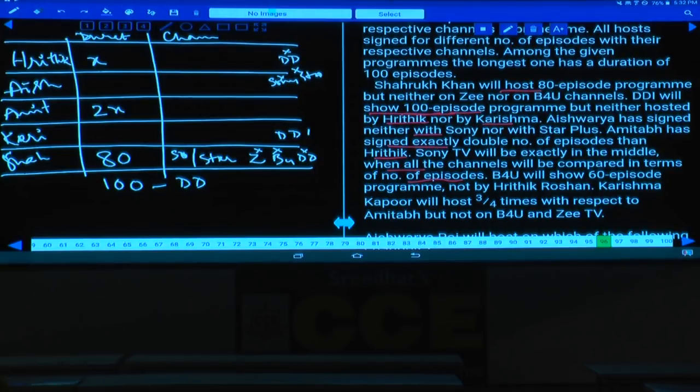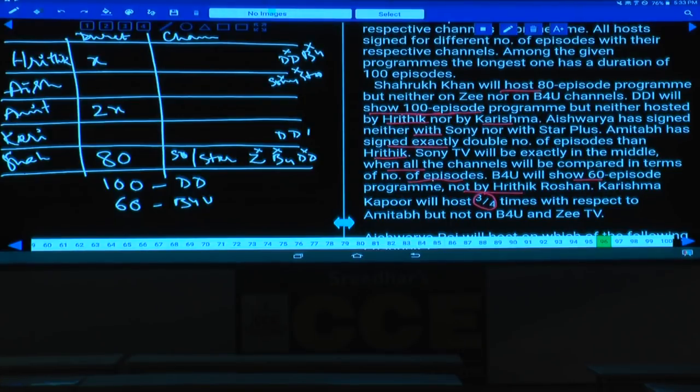Sony TV is not having 100. Then B4U will show a 60 episode program, and 60 is there, and that is by B4U. Hence 80 is there, 60 is there, 100 is there, isn't it? Then what are the remaining two? And Karishma hosts a 60 episode program, not Hrithik. Hence Hrithik and B4U is also ruled out, isn't it? B4U is ruled out. Karishma Kapoor will host 3/4 of the times.